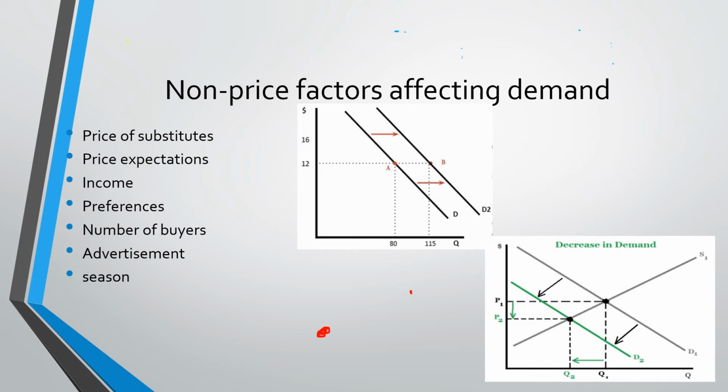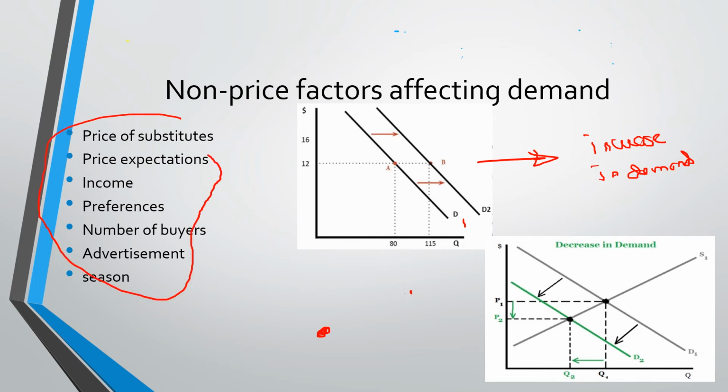Now, this rightward shift in your demand, from this point, D sub 1 to D sub 2, that's a rightward shift. There is an increase in demand, not an increase in quantity demanded. Remember that QD only changes when there is an increase or decrease in the price. But this increase in demand was brought about by the change in any of these factors.